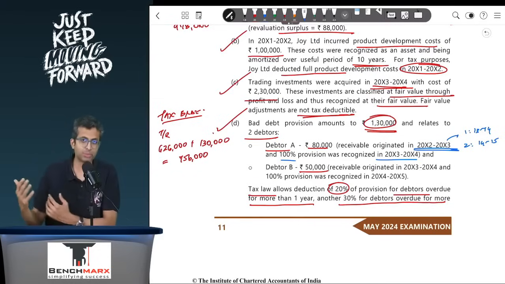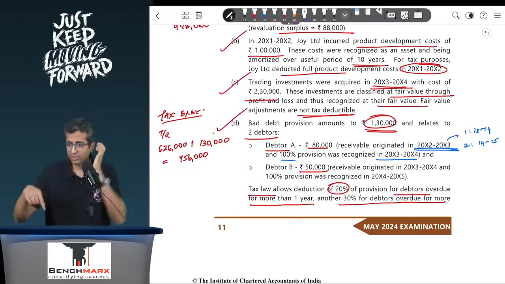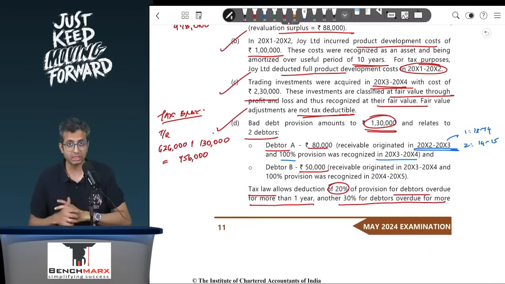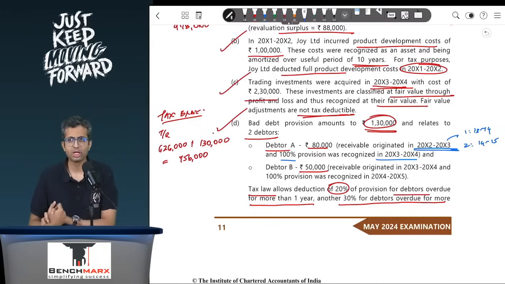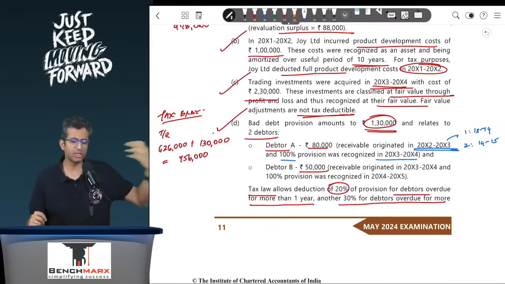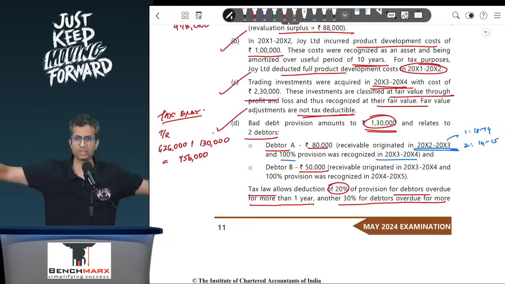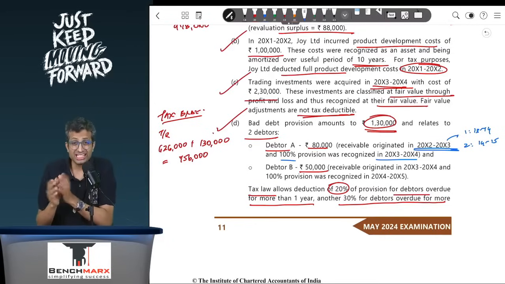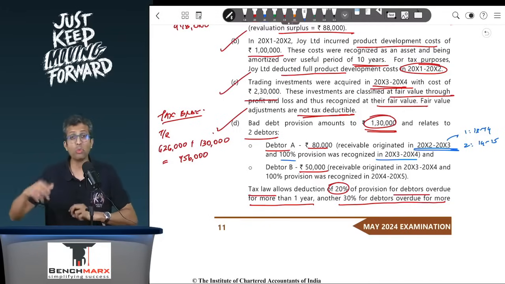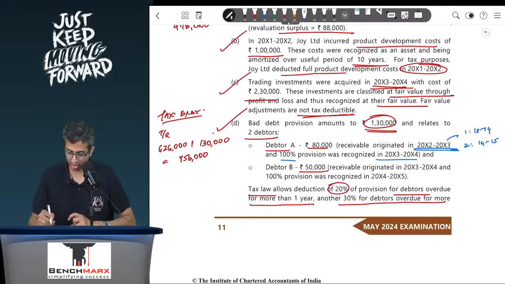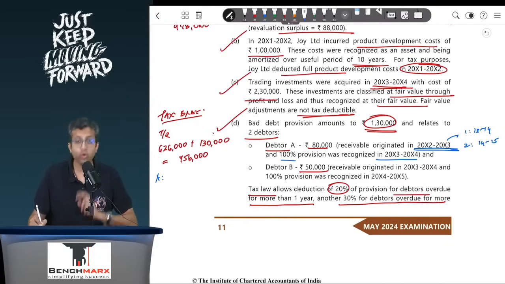So let us say by 30th September 2012, the 1 year will get over on 30th September 2013, 2 years will get over on 30th September 2014, but 3 years will then get over on 30th September 2015, which is after the balance sheet date. In fact, any other date that you take, even 2nd April, 3rd April, 4th April, any date you take, you will see that these debtors as on 31st March 2015 are overdue for more than 2 years but less than 3 years. So on account of debtor A, these have been overdue for more than 2 years.